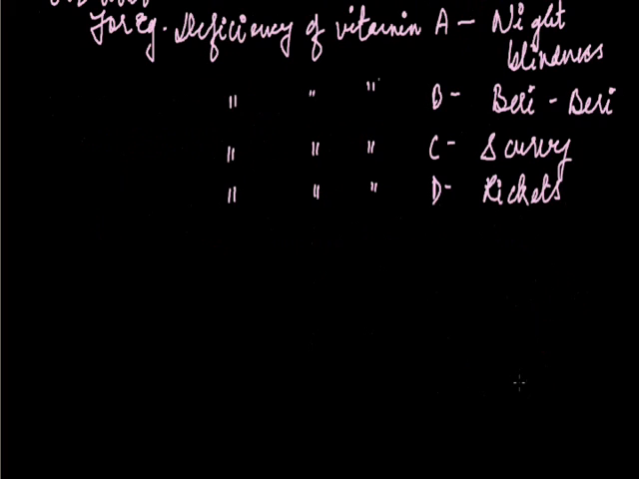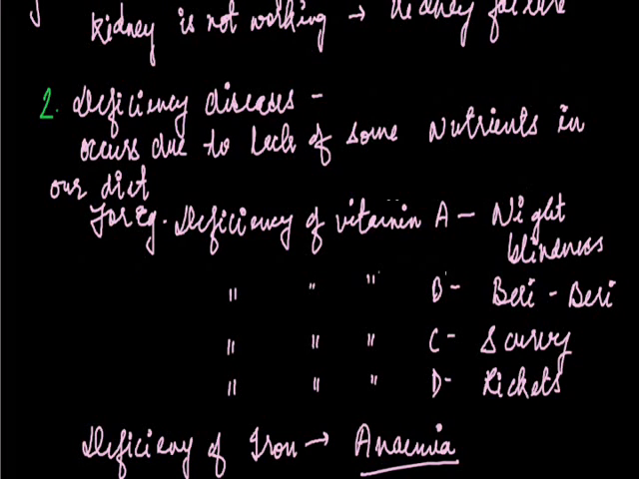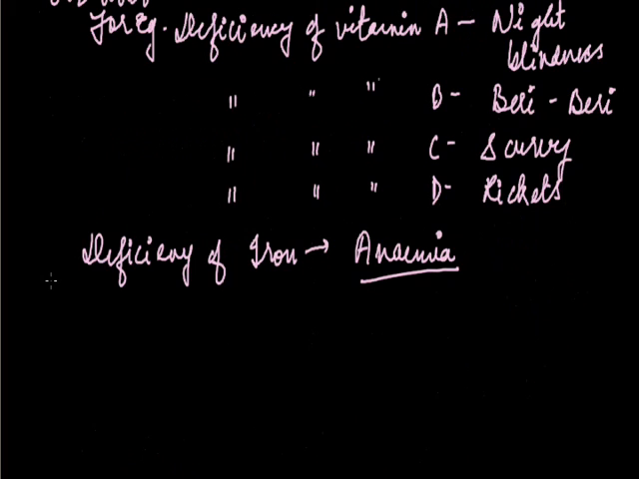If we have a deficiency of iron in our body, it would lead to anemia. So these were the deficiency diseases that occur due to the lack of some nutrients in our diet. And you all know what nutrients are. Nutrients are fats, proteins, vitamins, minerals. These all are required for the proper development of the body. But if there is deficiency of any of the nutrients or minerals, then we would have these types of diseases.